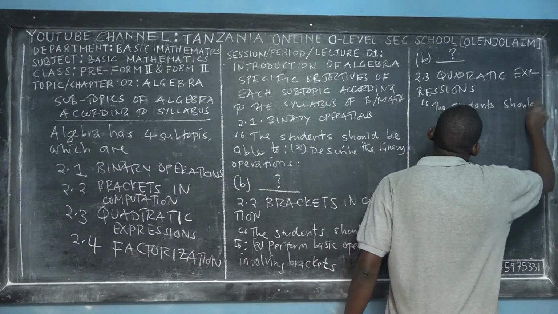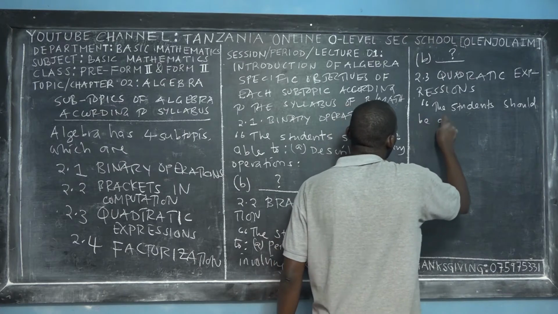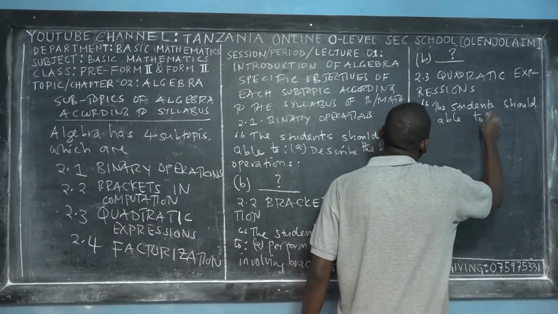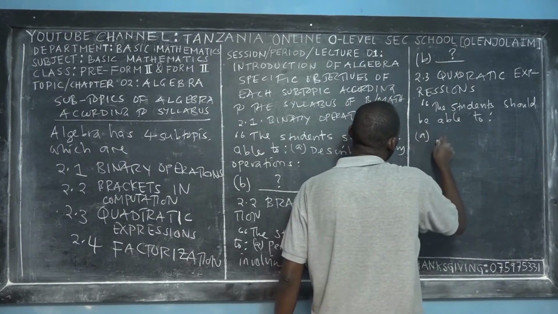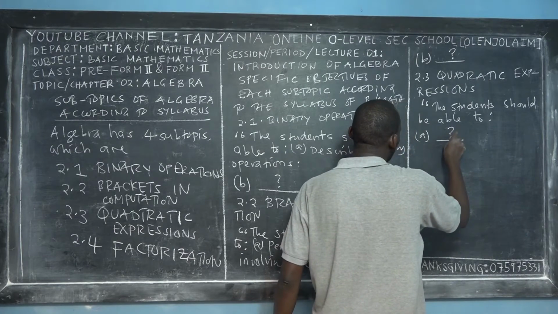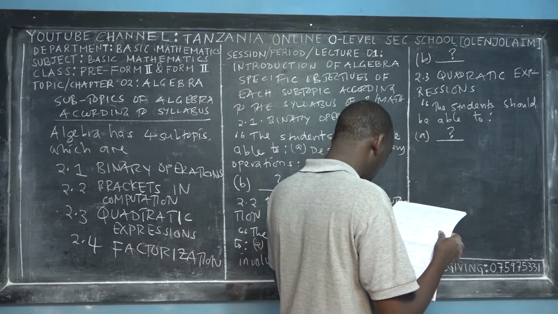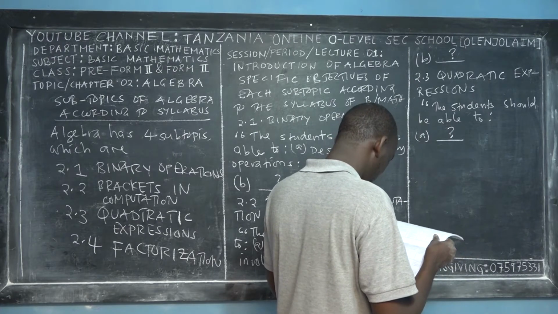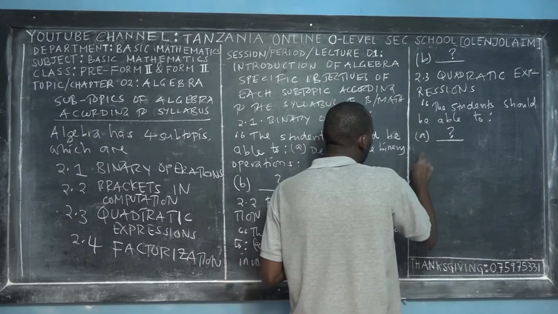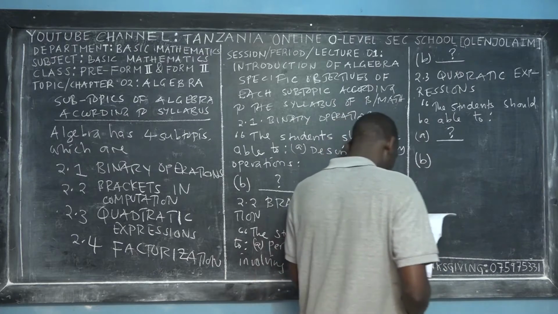Students should be able to: A, fill the blank when you have the book of syllabus. B, use the syllabus to fill the blank.